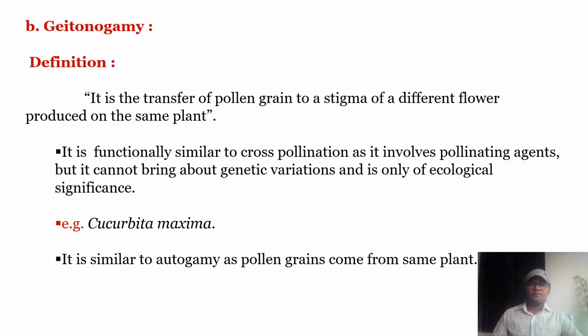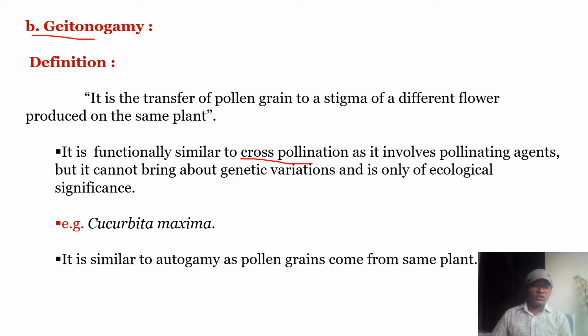Next, second type is geitonogamy. Already I have told you, geitonogamy means transfer of pollen grains to the receptive stigma of a different flower produced on the same plant. It takes place between two flowers on the same plant. It is functionally similar to cross pollination as it involves a pollinating agent.